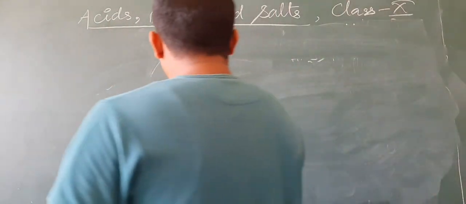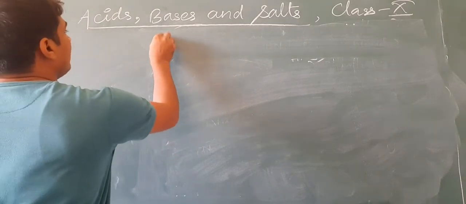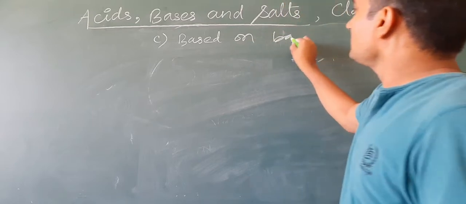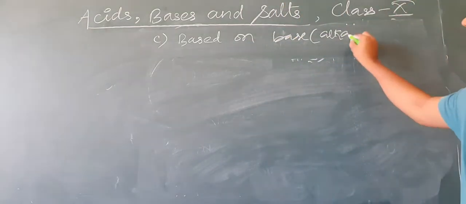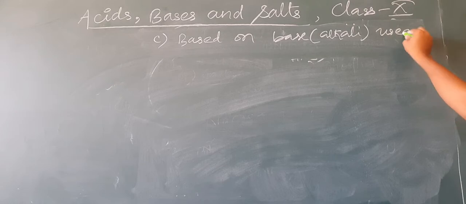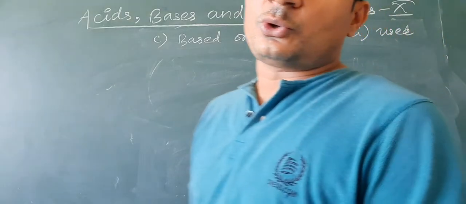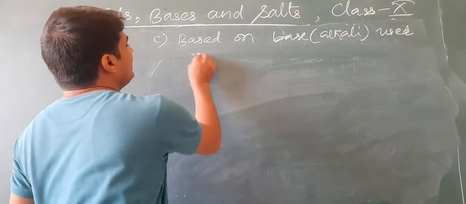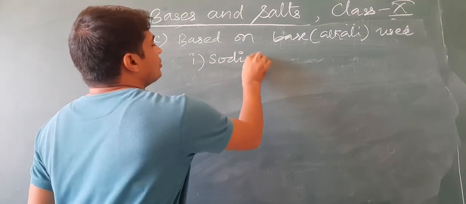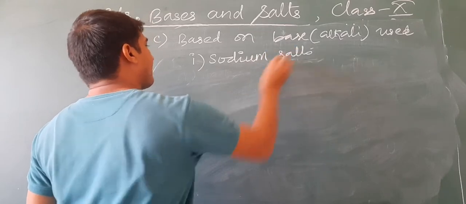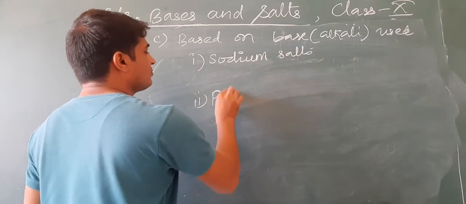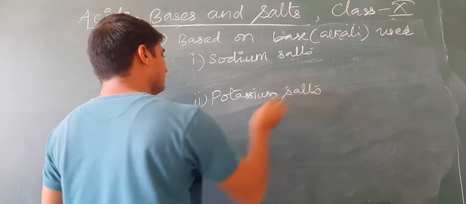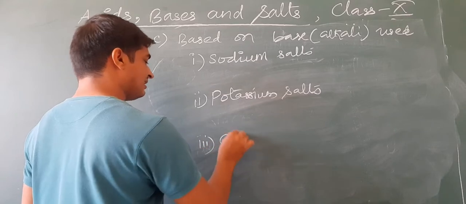Next is the third one, based on the base or we can say alkali used. For example, first one is sodium salts. Second one, potassium salts. Third one is calcium salts.